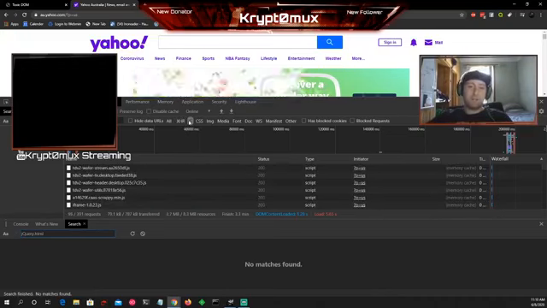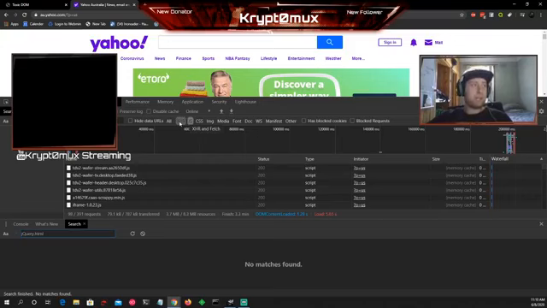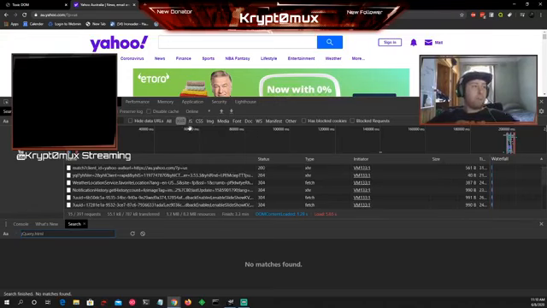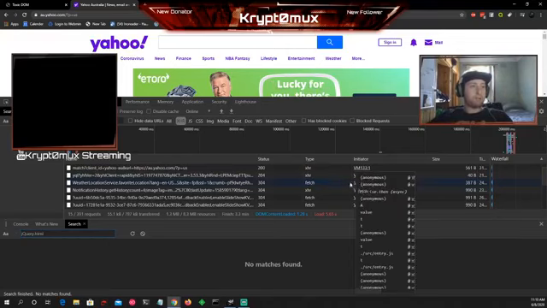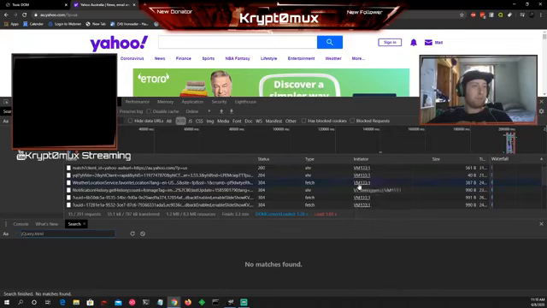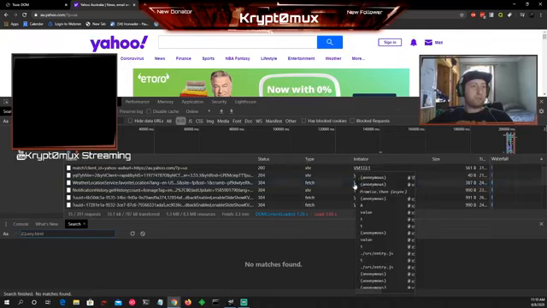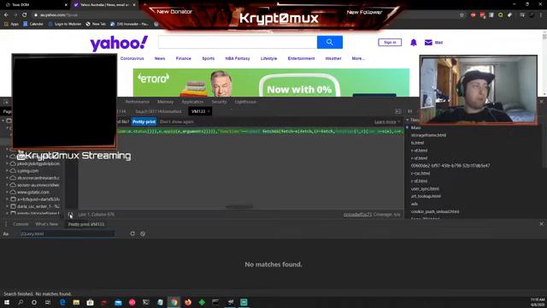JavaScript is usually API keys, sensitive information, things like that. XHR we want to click on, and all the XHR requests are all here. There's fetch, which is like fetch remote files. And we can click on one of these files, like this one here with a local location service. We'll just click on that, and we want to prettify it.